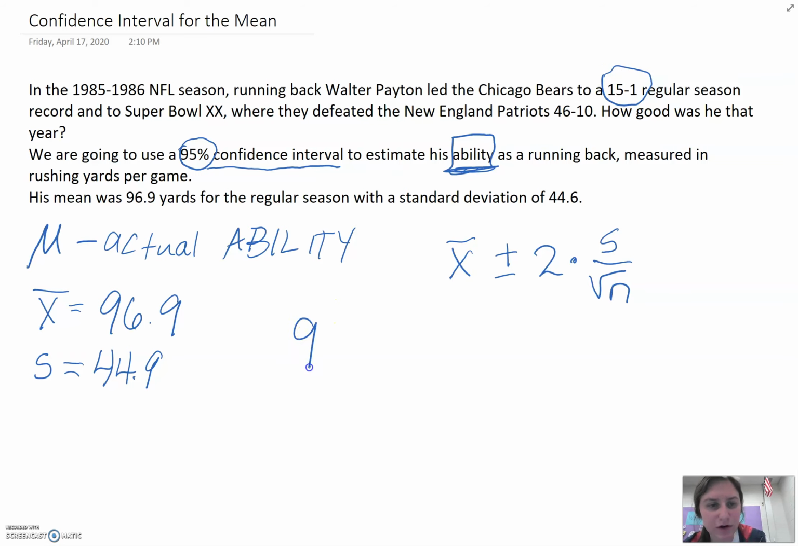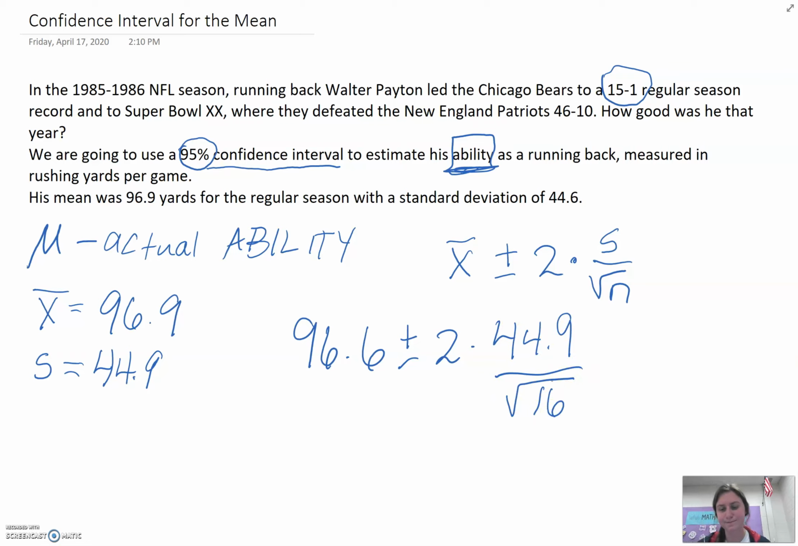So we're going to take our x bar, 96.6, plus or minus 2, times the standard deviation, which we know is 44.9. Then we're going to divide it by the square root of 16, which happens to be 4. So we're going to take 44.9 and divide it by the square root of 16, and then take that number, which is 11.225, and times it by 2. Simplified, that got me 22.45. So this is our center.